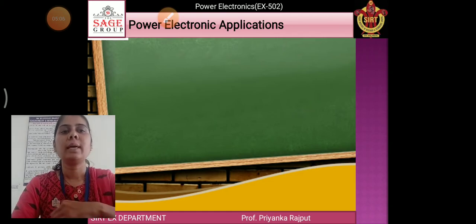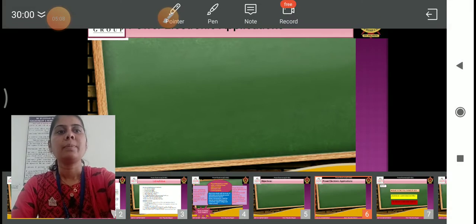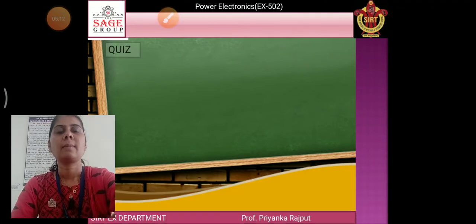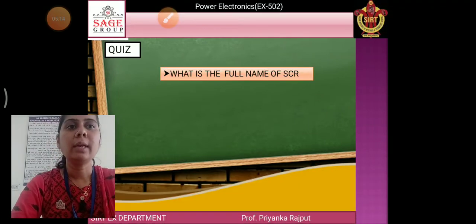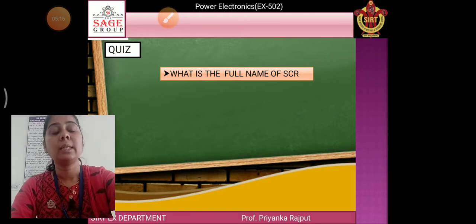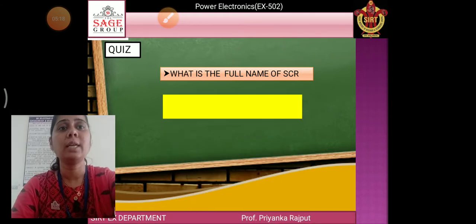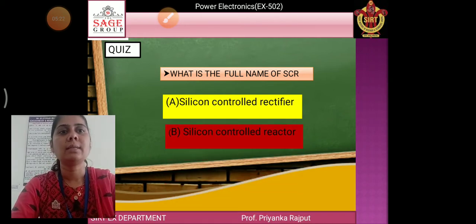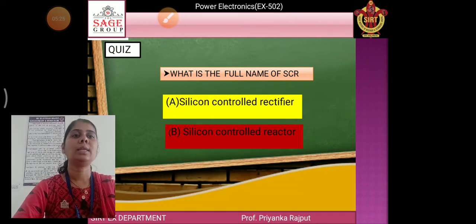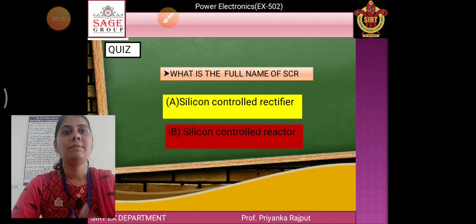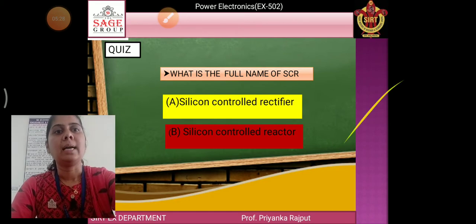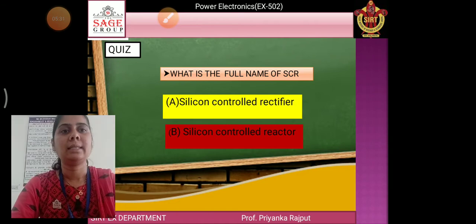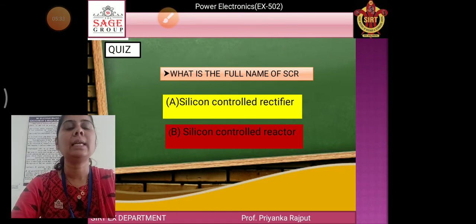Then today's quiz question is: what is the full form of SCR? Think about this. The first option is silicon controlled rectifier and the second option is silicon controlled reactor. Think about this and please give the answer in the chat box. The answer from my side: the right answer is A, silicon controlled rectifier.